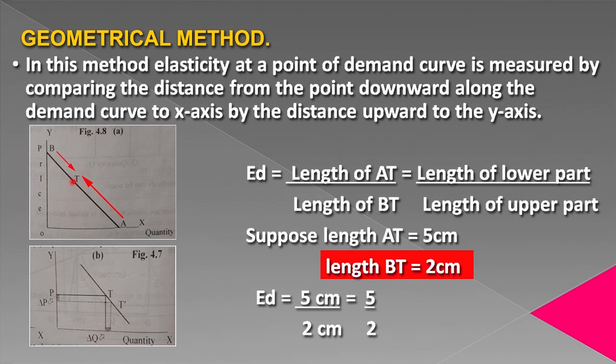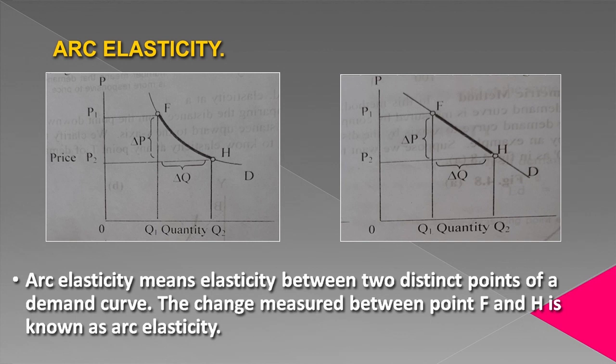So elasticity of demand will be 5 cm divided by 2 cm, equivalent to 5 by 2. This is the geometric method of finding point elasticity. Now, arc elasticity. Arc elasticity means elasticity between two distinct points, or when we measure the change between two different points of a demand curve, that is known as arc elasticity.